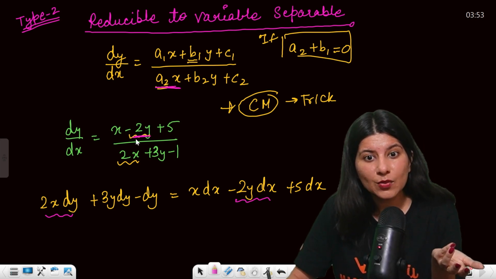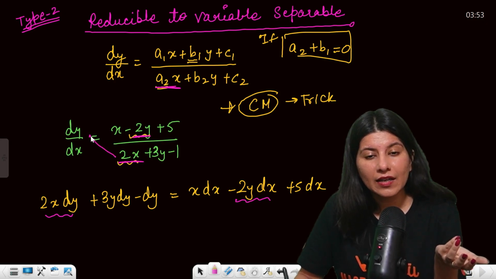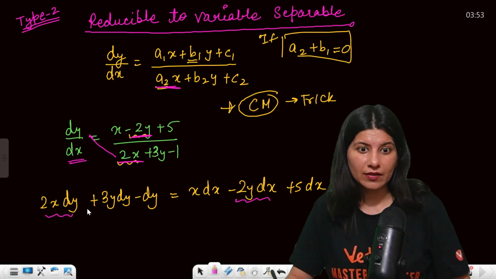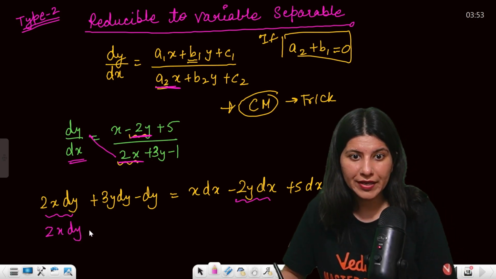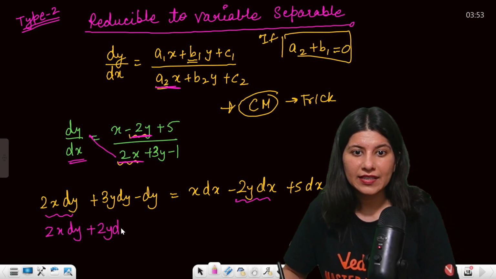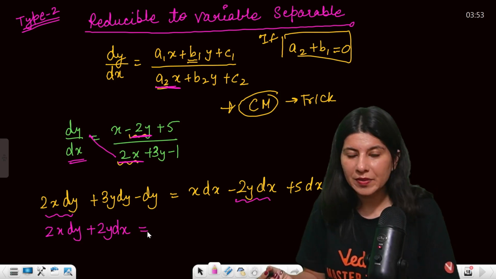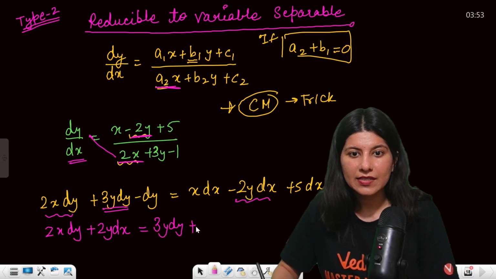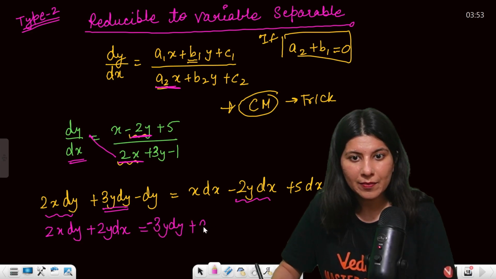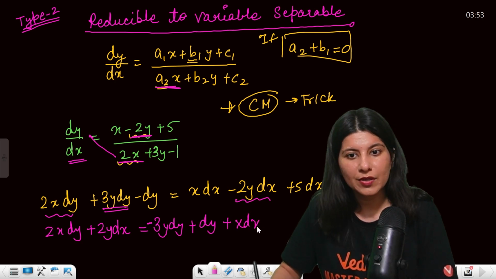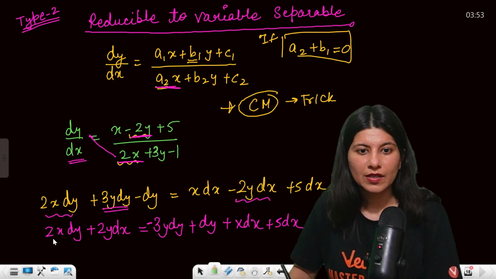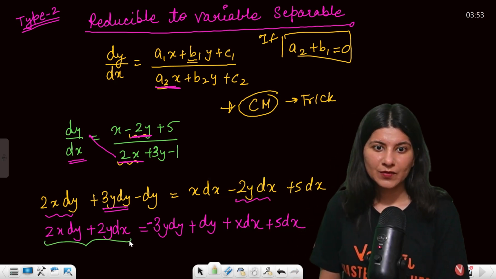So that means a2x, basically 2x dy, and minus 2y dx should be together. So 2x dy plus 2y dx. Now the rest everything should be taken on the right hand side. This is going to become negative 3y dy plus dy, plus x dx which was already there, plus 5 dx. Okay, all right, so now what is this? 2x dy.